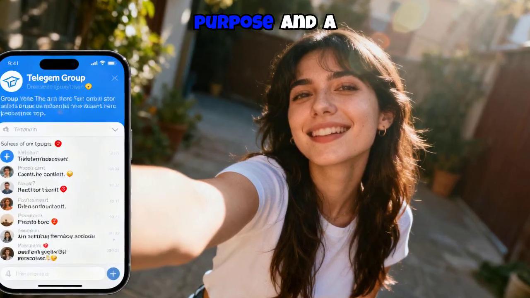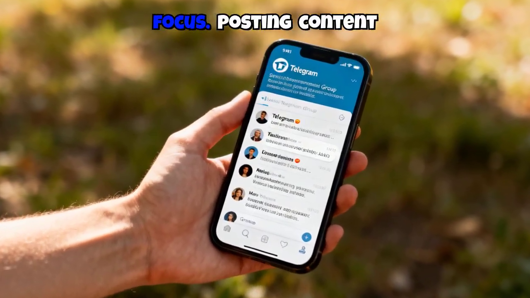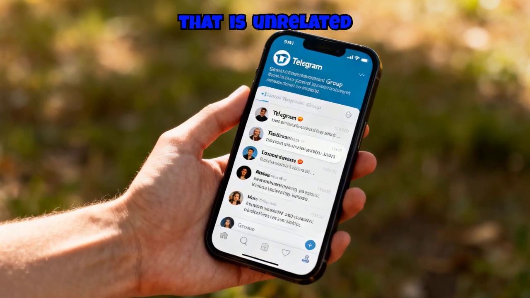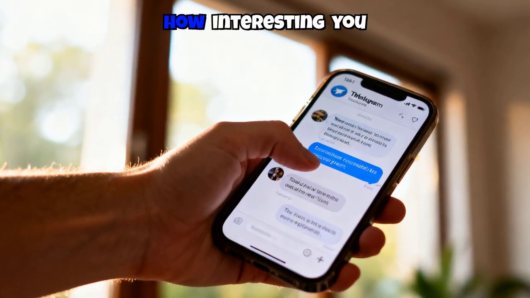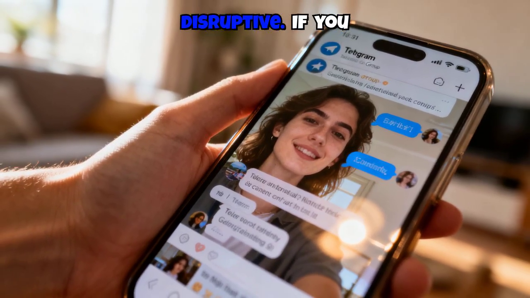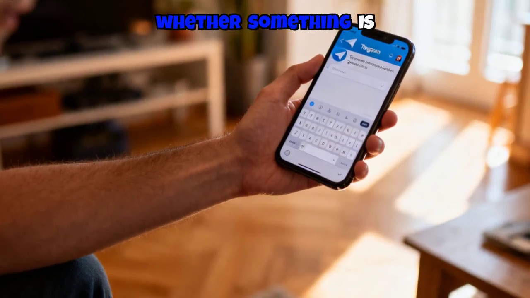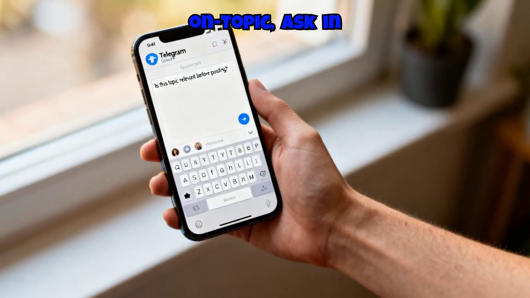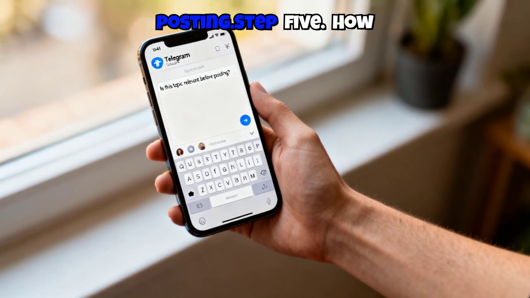Every group has a purpose and a focus. Posting content that is unrelated to that focus, no matter how interesting you think it is, is considered disruptive. If you are not sure whether something is on topic, ask in the group before posting.